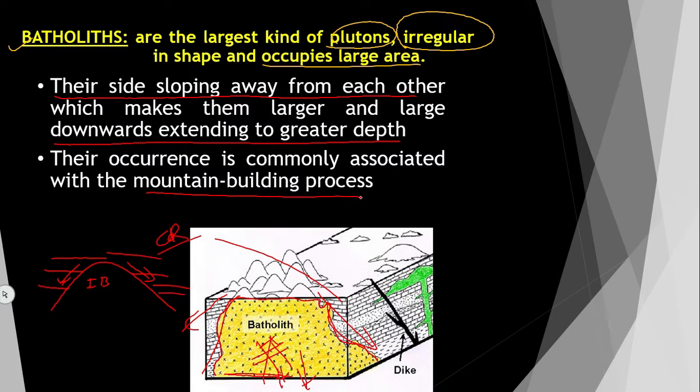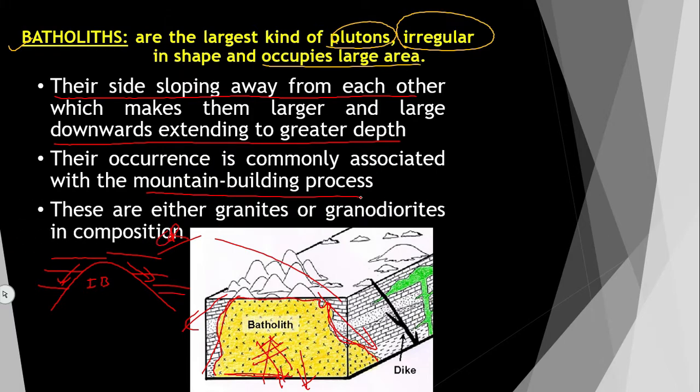Because they are the largest of all. So, I will show the diagram. So, picture, and generally these are formed by granitic rocks or granodioritic rocks. So, if someone asks you batholiths are formed by what? Granites or granodiorites. These two are igneous rocks.